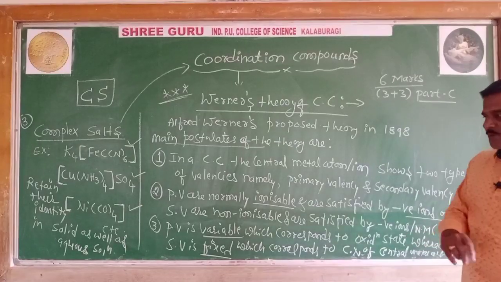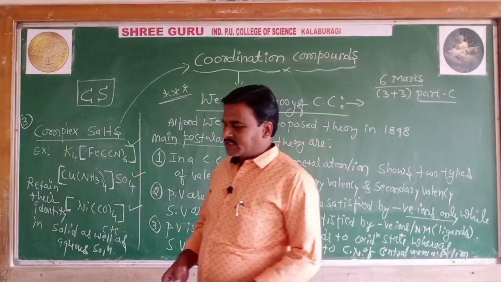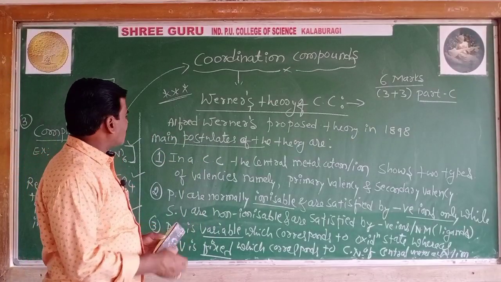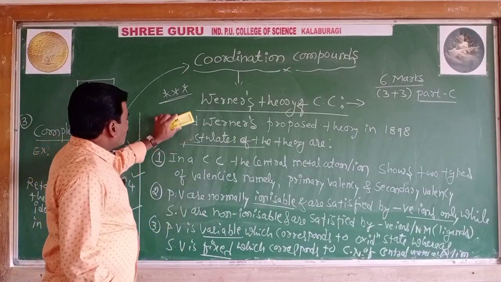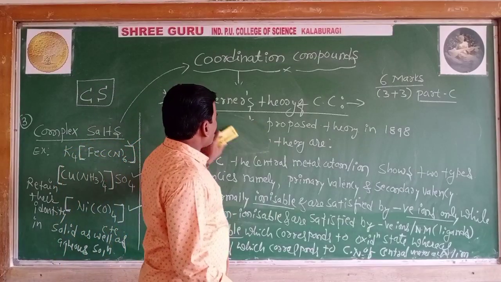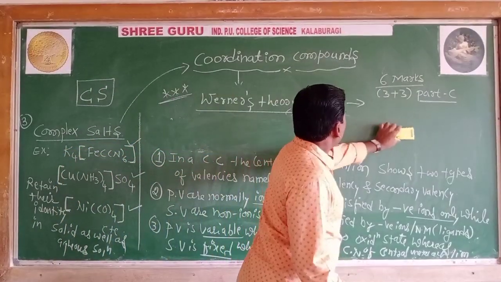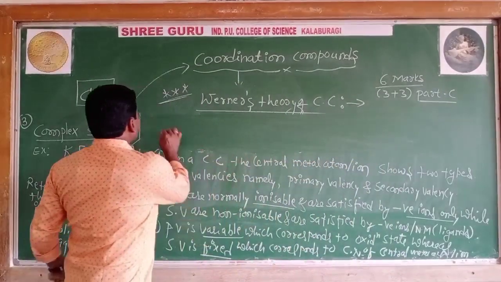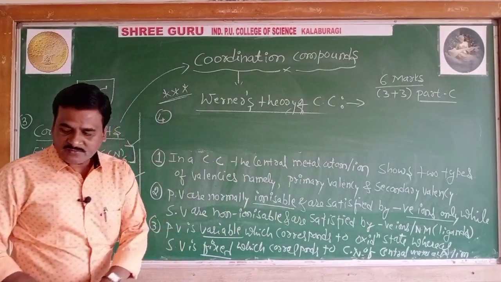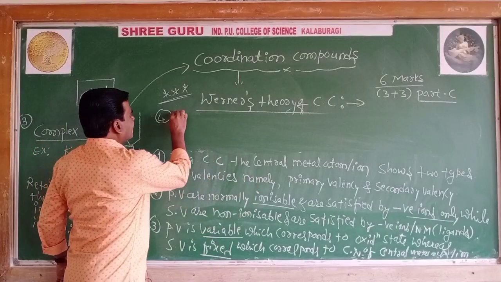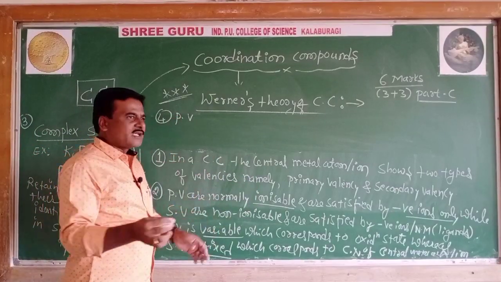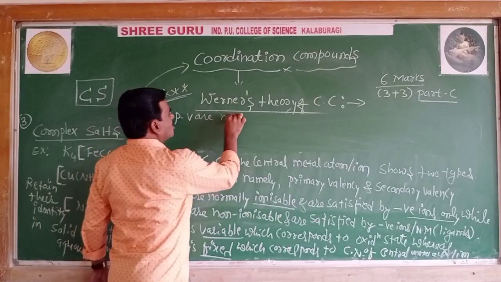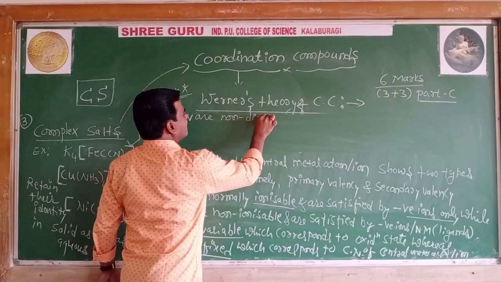So, last postulate, let's collect one more: the fourth postulate of Werner's theory of coordination compounds. Postulate number 4 says primary valencies are non-directional.